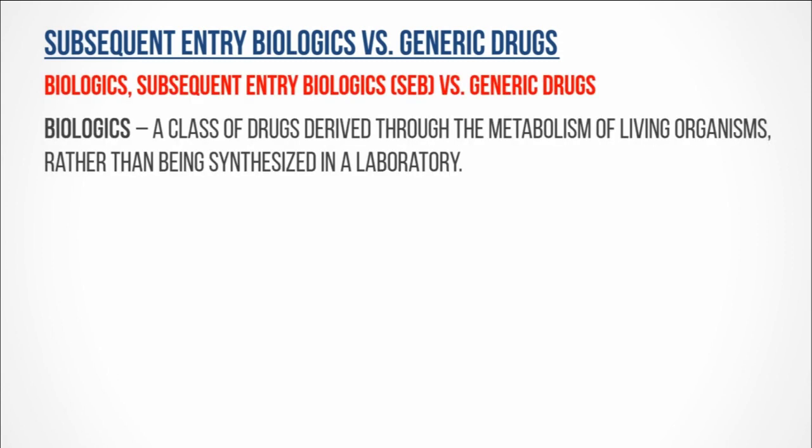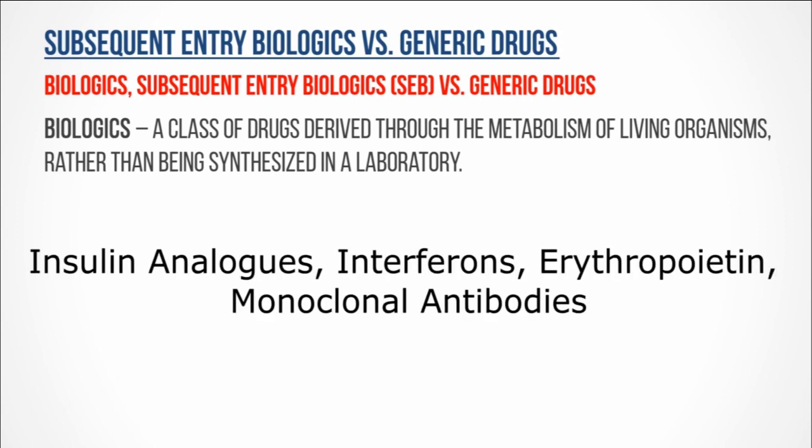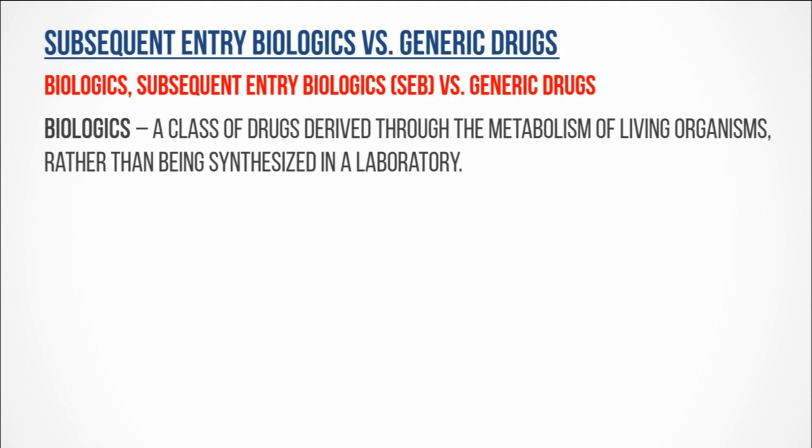What are biologics? Biologics are a class of drugs derived through the metabolism of living organisms, rather than being synthesized in a laboratory. So, biologics include insulin analogs, interferons, erythropoietin, and monoclonal antibodies. Just to quickly explain the examples, insulin analogs are derived from other animals, such as dogs, pigs, and so forth, that are purified and extracted for human use. And other antibodies from bacteria or viruses are also forms of biologics.